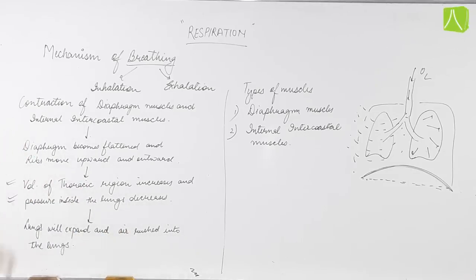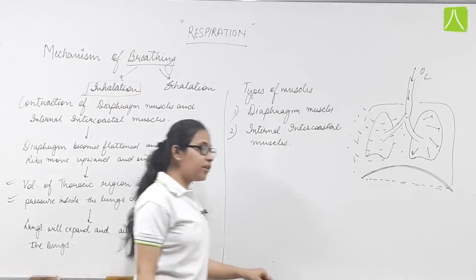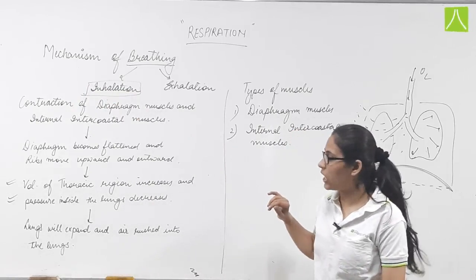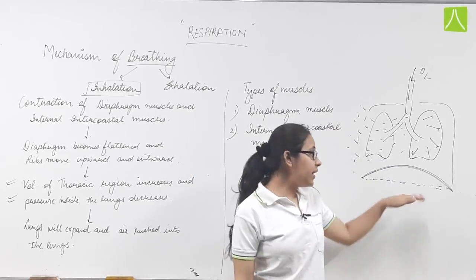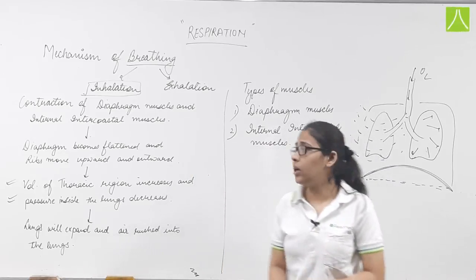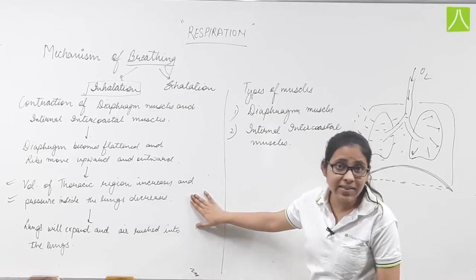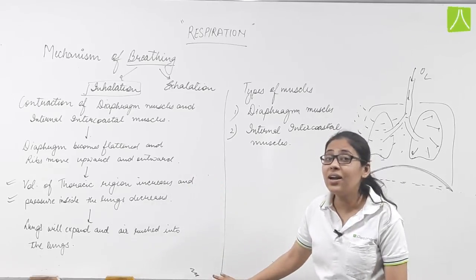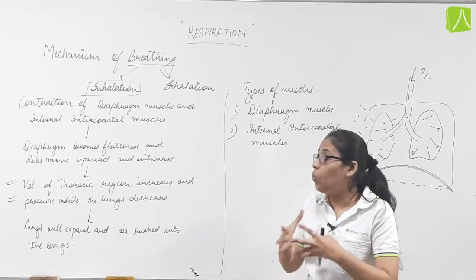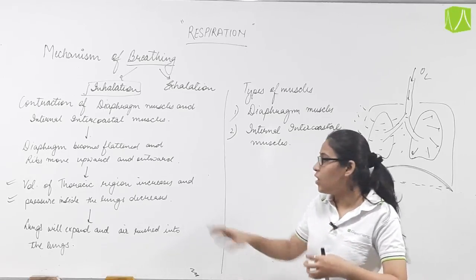So these events occur during inhalation. First the diaphragm muscles and internal intercostal muscles contract, and because of their contraction the diaphragm becomes flattened and the ribs move outward as well as forward. Because of this, the volume of the thoracic region increases and the pressure inside the lungs decreases.